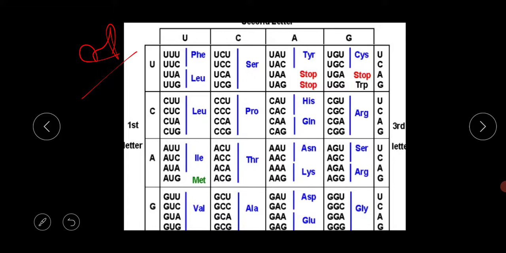Just look at the board. It has a total of 3 parts: the first letter, the second letter and the third letter.